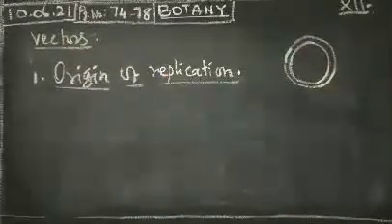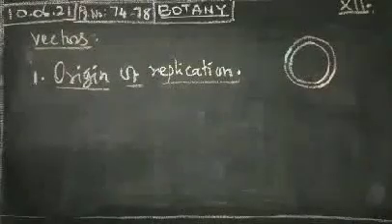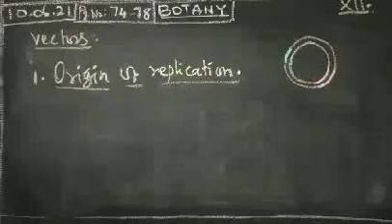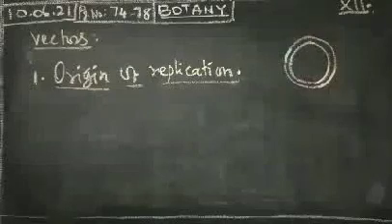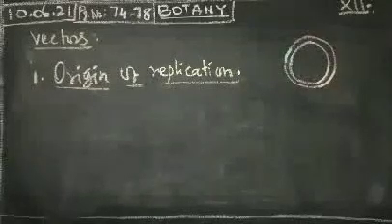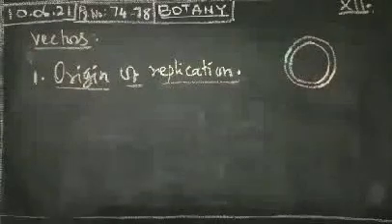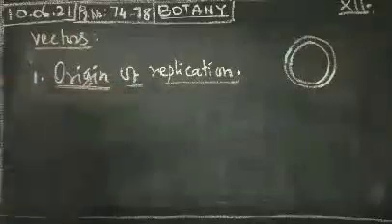Origin of replication is a sequence from where replication mostly starts, and a piece of DNA when linked to this sequence can be made to replicate within the host cell. That is called the origin of replication. Replication occurs only in these sites.